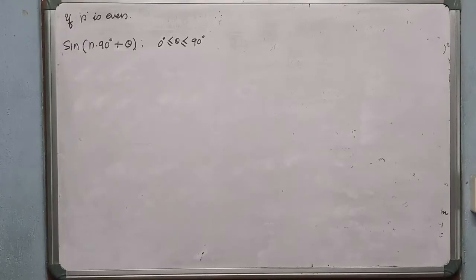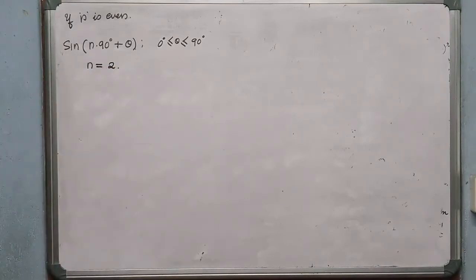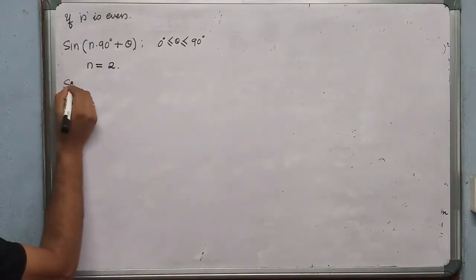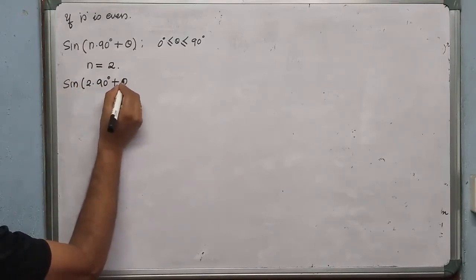To discuss the concept of this chapter, I'll consider first if n is even and the given identity is sine (n × 90 + theta). Theta, the second angle, must be greater than or equal to 0 and less than or equal to 90. n is even means the first even number, I'll consider 2. Now it is sine (2 × 90 degree plus theta).